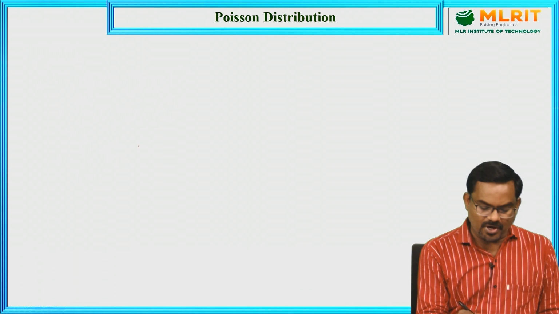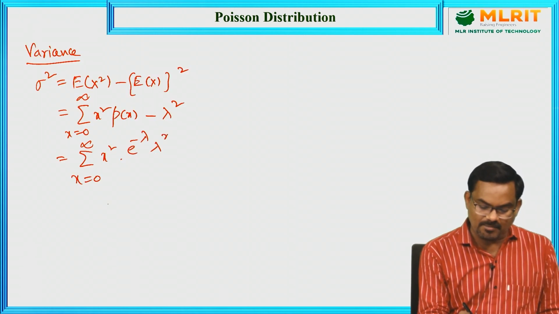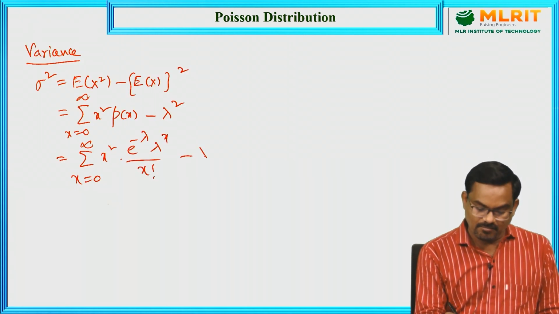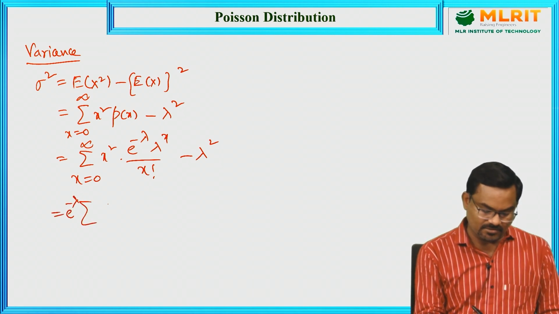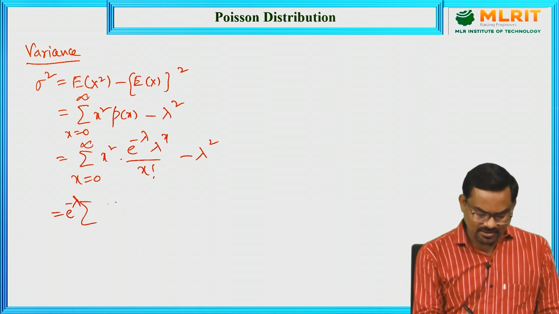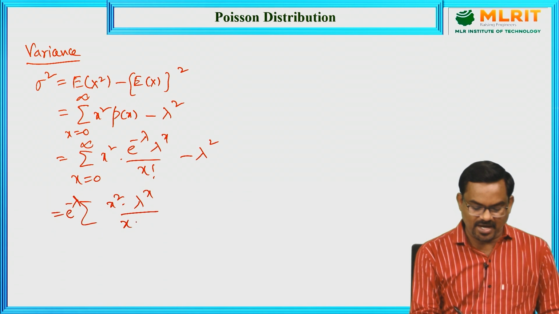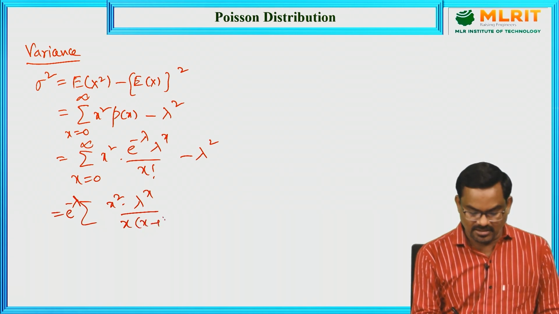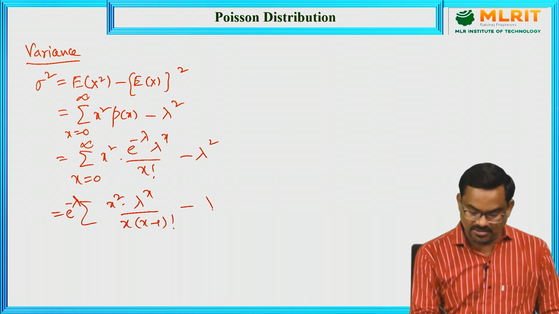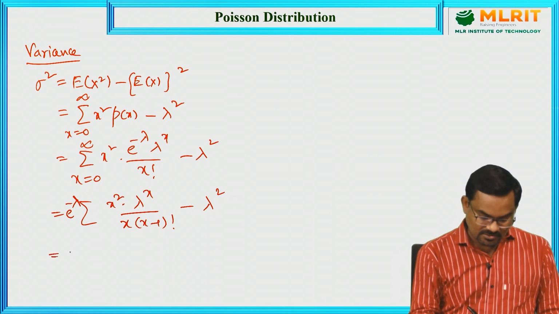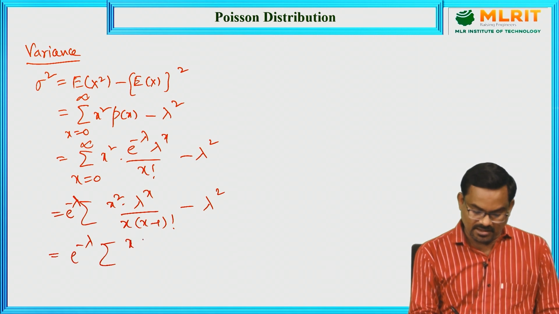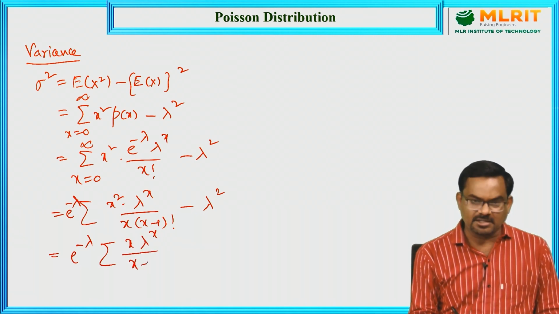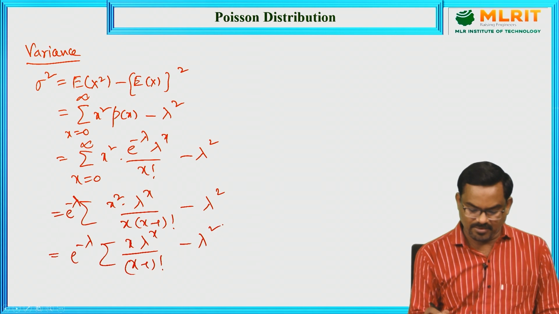And in the first term, let us substitute the formula here: e power minus lambda, lambda power x by x factorial, minus lambda square. Here e power minus lambda is a constant, so we can write it outside of the summation, and what remains is x square lambda power x by x factorial, which can be written as x into x minus 1 factorial, minus lambda square. That implies x remains, lambda power x by x minus 1 factorial, minus lambda square.